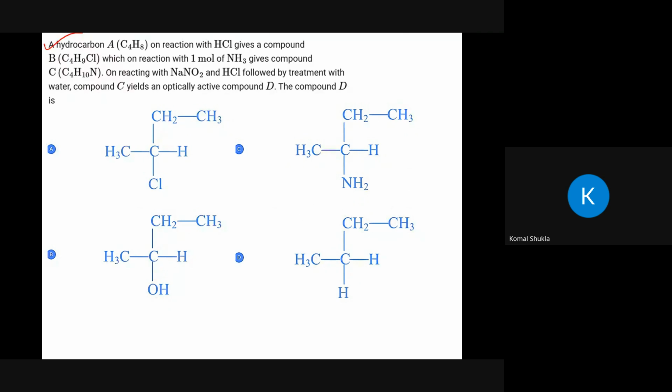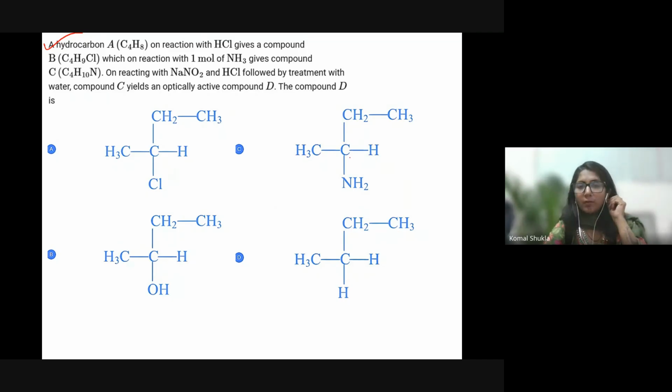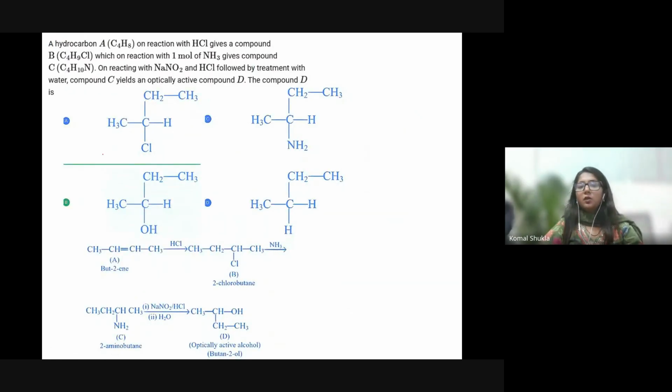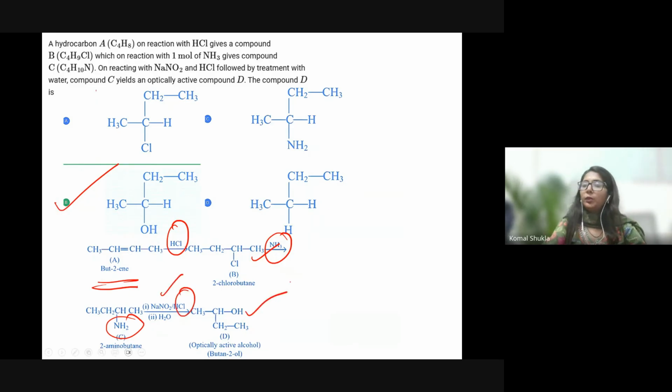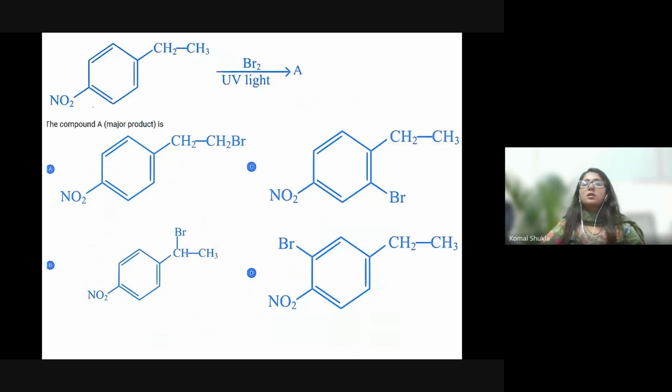So selecting option B, let's talk about the answer. Definitely the option B is correct because butene is there and HCl is going to react. Definitely the Markovnikov addition will happen, and NH3 is there, so the NH2 group is going to attach over there. Then NaNO2 and HCl are in the presence, so the optically active butan-2-ol will be there.